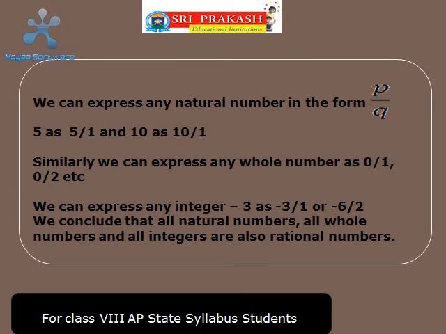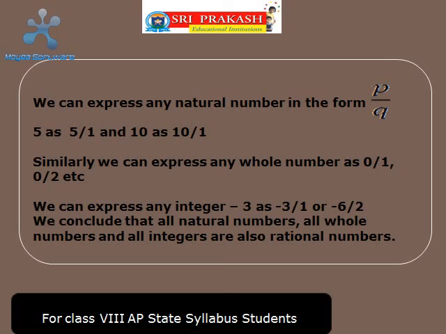We can express any natural number in the form P by Q. For example, 5 as 5 by 1 and 10 as 10 by 1. Similarly, we can express any whole number, for example, 0 as 0 by 1, 0 by 2, etc. We can express any integer, for example, minus 3 as minus 3 by 1 or minus 6 by 2.